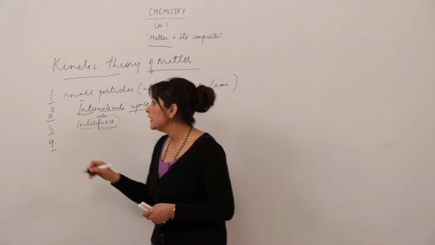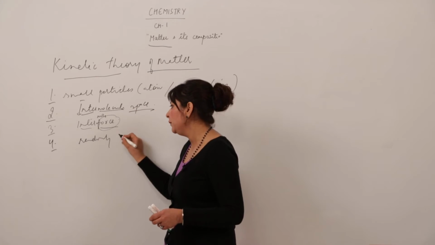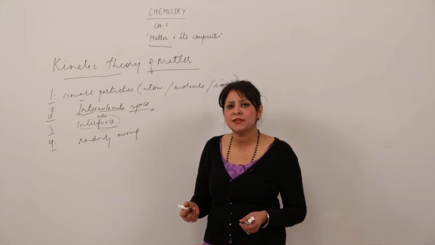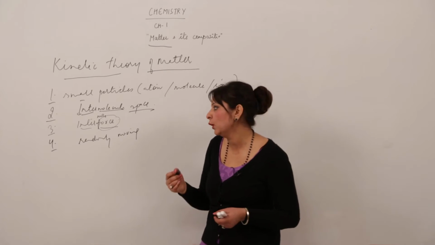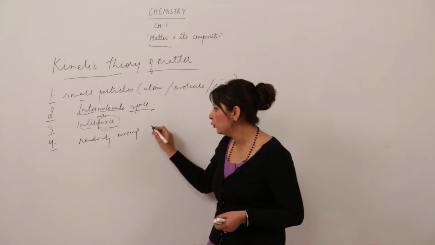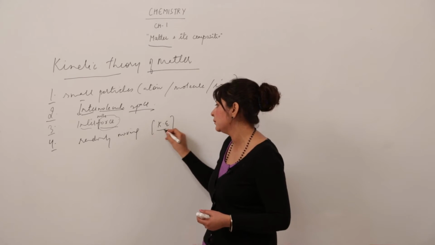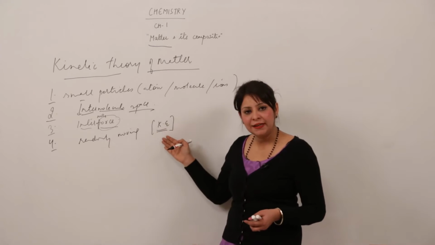Moreover, the particles are not stationary, they are randomly moving. Randomly means in any direction they are moving, or any kind of motion they can possess: vibratory, oscillatory, linear, depending upon the space where they can move around. So they are randomly moving. We know that particles which are in motion possess kinetic energy. So we say the particles possess kinetic energy.